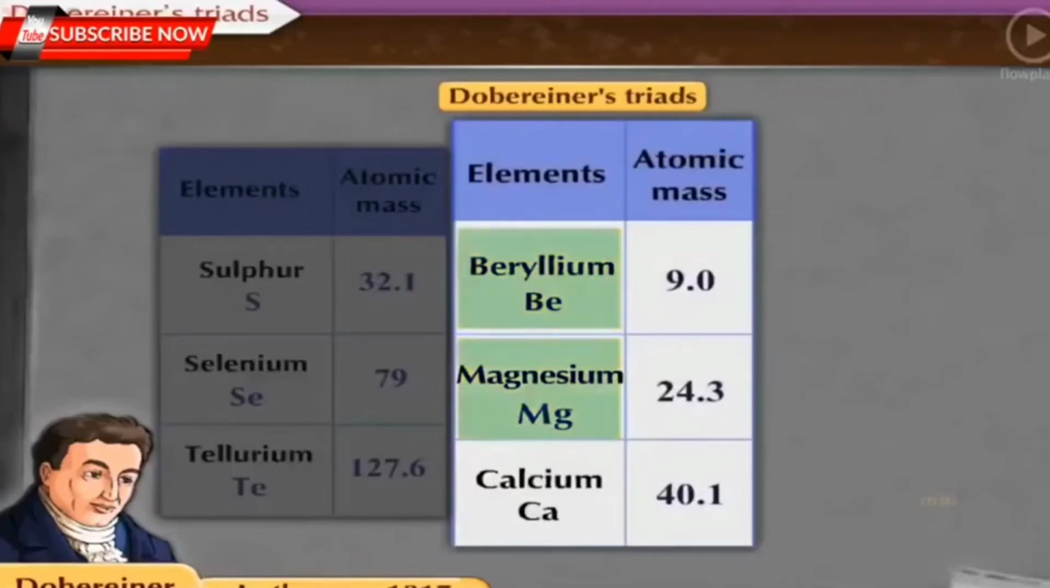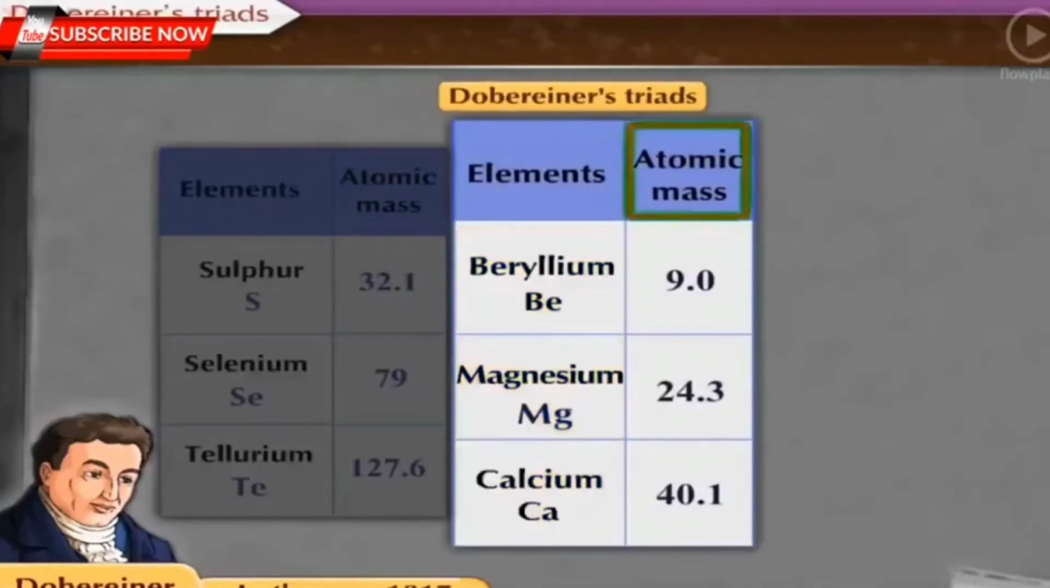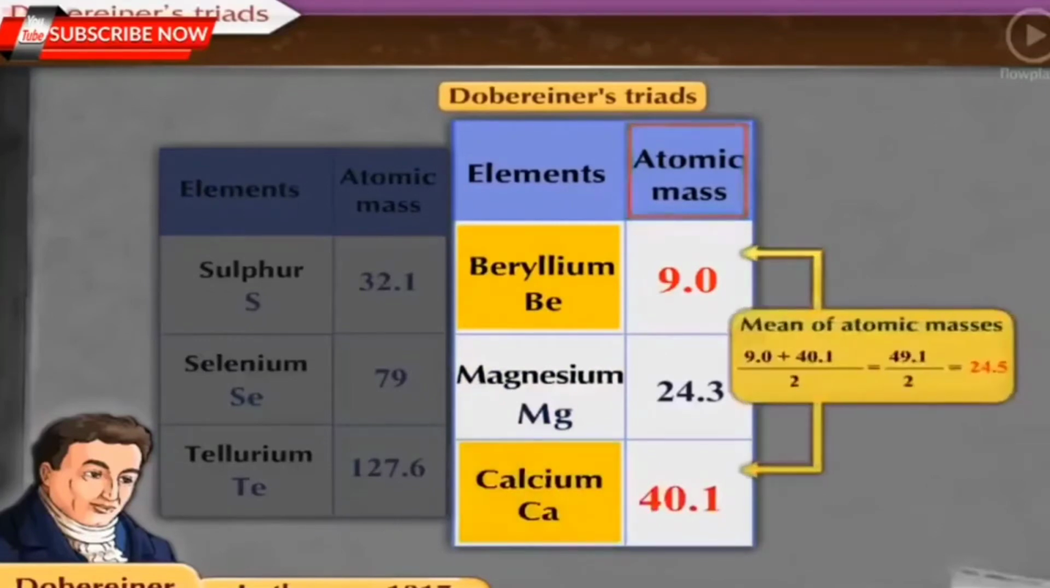Beryllium, magnesium and calcium also form a triad. The atomic mass of beryllium is 9.0 and the atomic mass of calcium is 40.1. Their mean value is 24.5, which is approximately equal to the atomic mass of magnesium, which is 24.3.